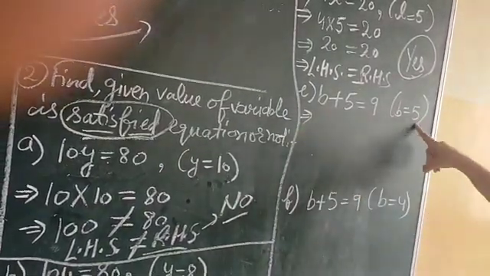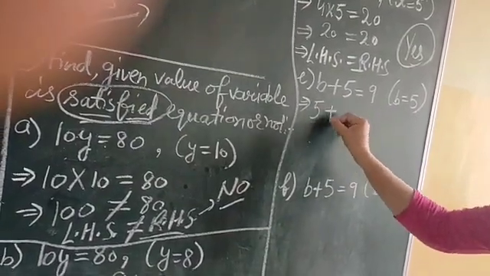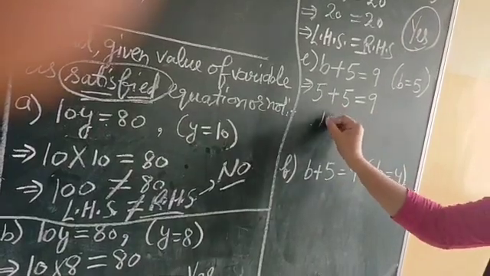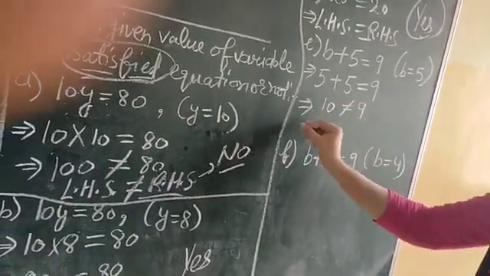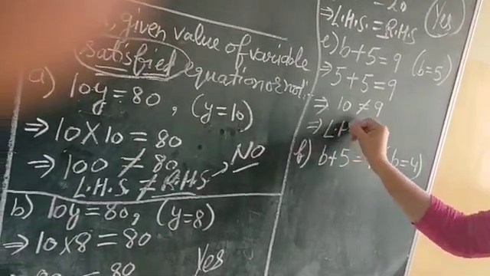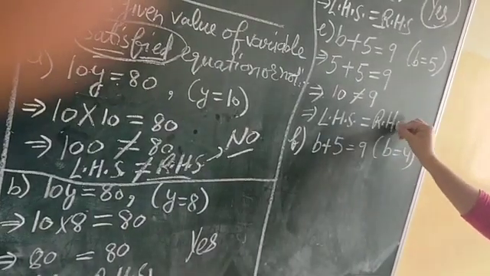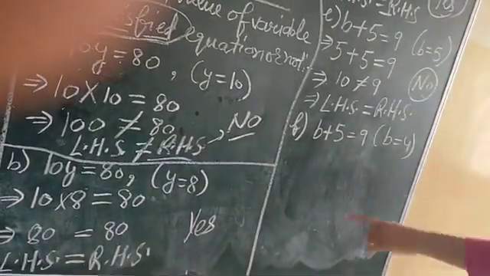E part, value of b is 5. So instead of b you will put here 5. 5 plus 5 is equal to 9. 5 plus 5, 10. 10 is not equal to 9. So it means left hand side is not equal to right hand side. So its answer is no.